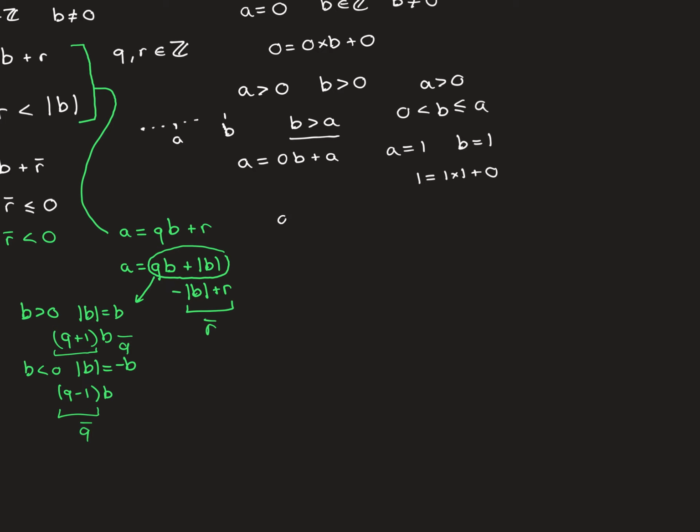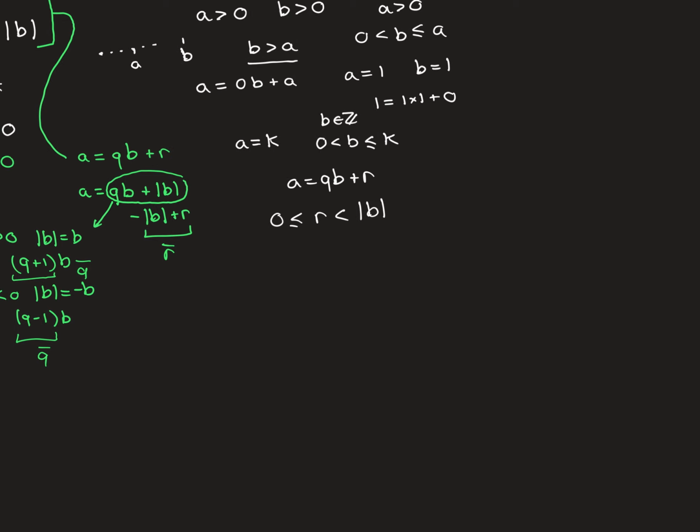So we're going to assume it's true for a is equal to k, i.e. if you pick any integer b, between 0 and less than or equal to k, so pick any b that satisfies this inequality, so 1, 2, 3, 4, 5, all the way up to k, for all of them, this theorem is true, i.e. you can write a is equal to q times b plus r, where q and r are both integers, and r will satisfy this inequality of being greater than or equal to 0 and strictly less than the modulus of b.